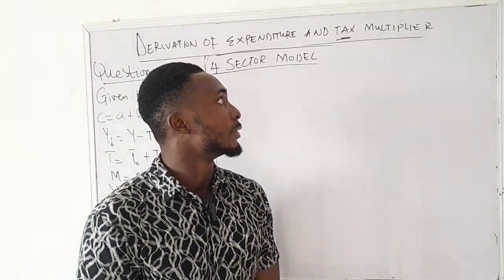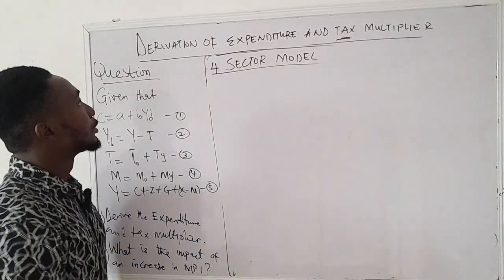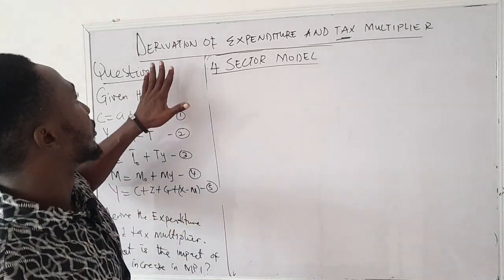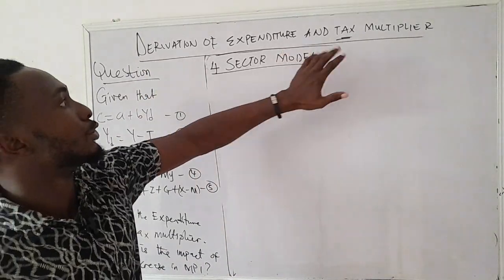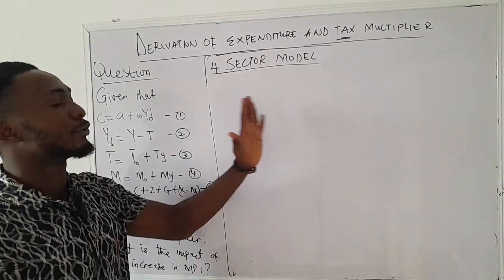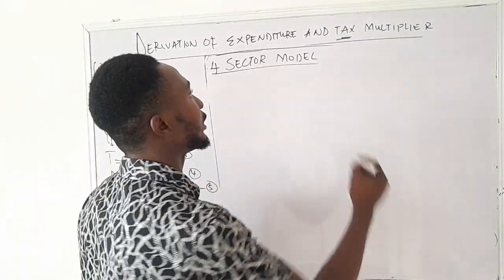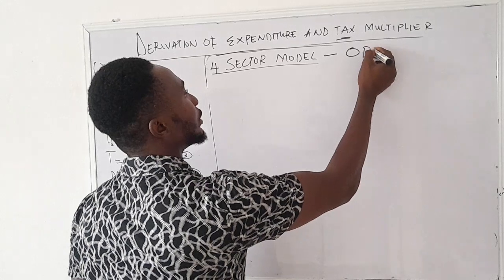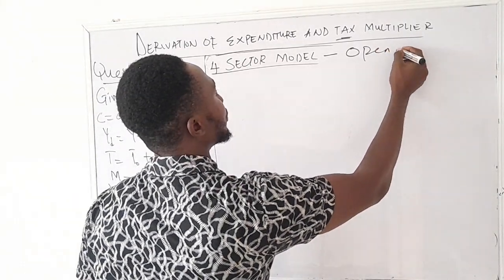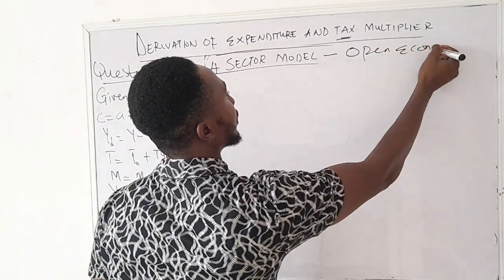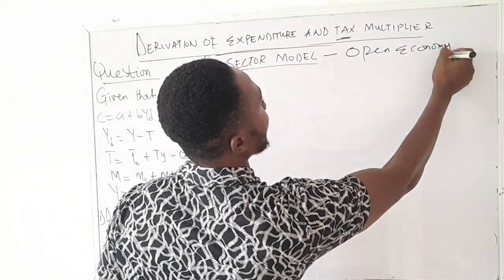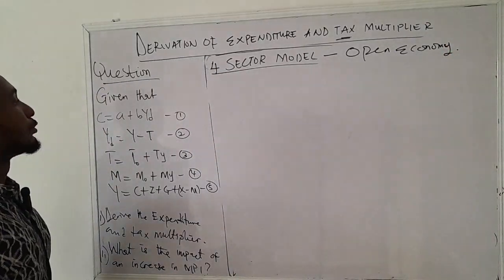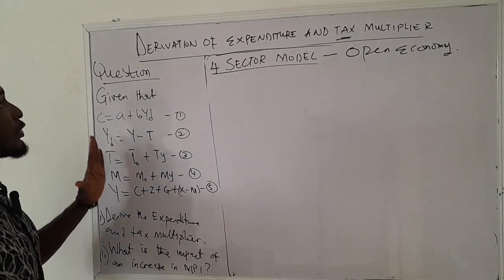All right, welcome. In this video, we are going to see how we can derive the expenditure and tax multiplier in a four-sector model, which we say is an open economy. An open economy is an economy that is exposed to the international scene. So this is what we are discussing, and we have an example here.